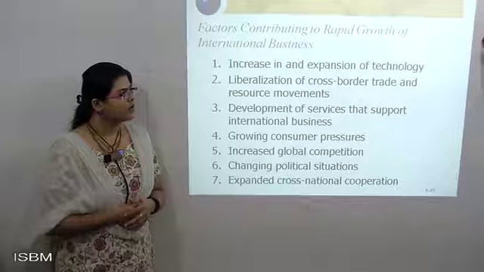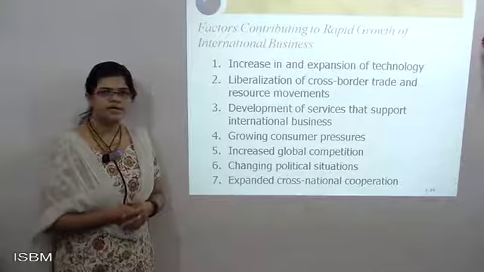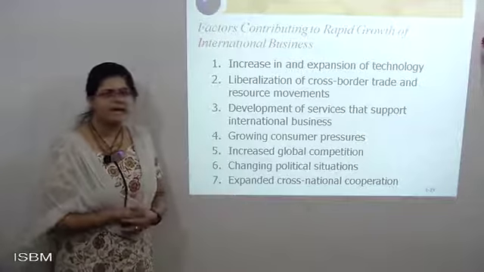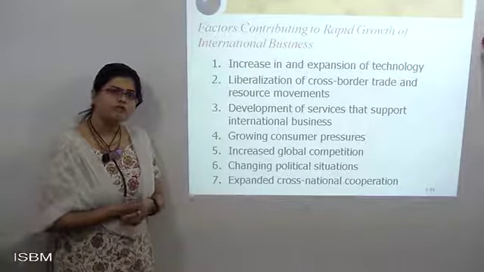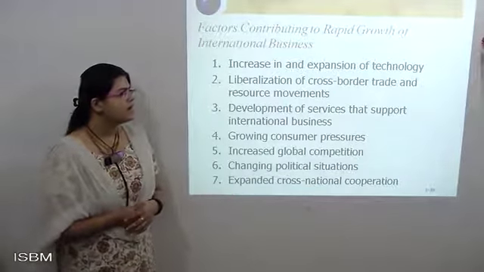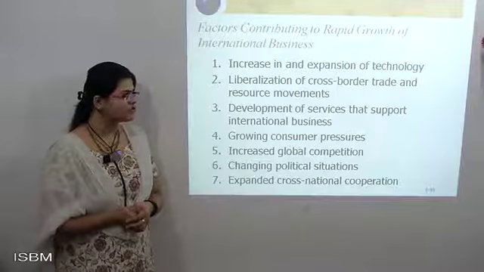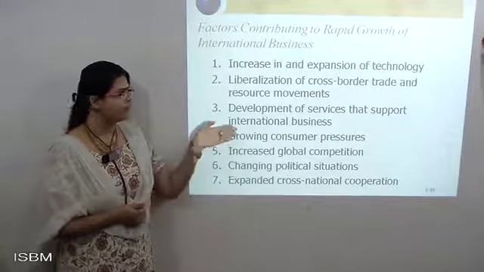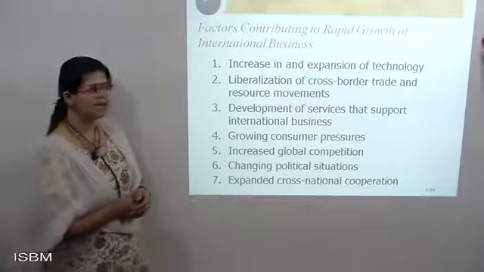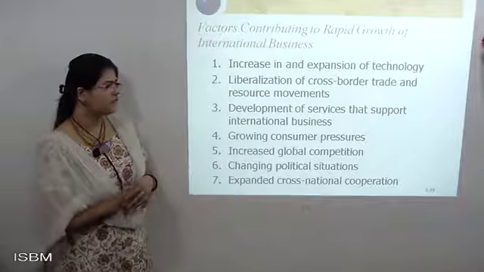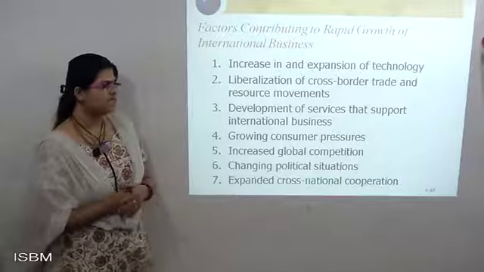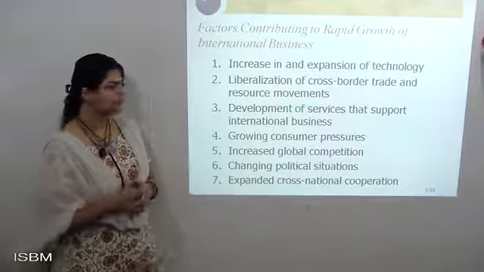Liberalization of cross-border trade and resource movement, where I have that type of liberty, that type of freedom, where I can trade and resources can be moved from one country to some other country. That thing should be there, a freedom way. Next, development of services that support international business. I need to have a proper way of services, to develop services that can be traded from one business to another, and that show international business a stronger position.